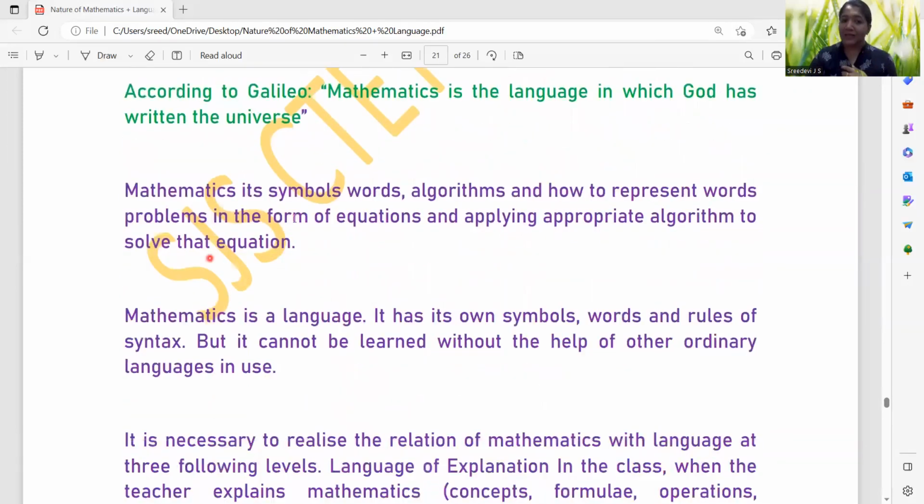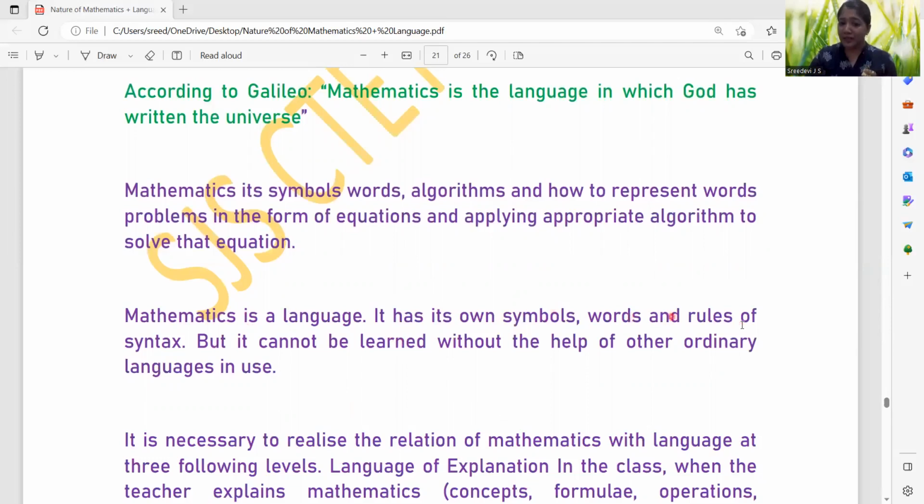Yes. And mathematics is simply the word algorithm, and how to present word problems in the form of equations and apply an appropriate algorithm to solve that equation. So why is the language of mathematics important? Using the language of mathematics we are making algorithms, right? Using that algorithm, the step-by-step procedure, we are reaching the solution. For example, solving an equation.